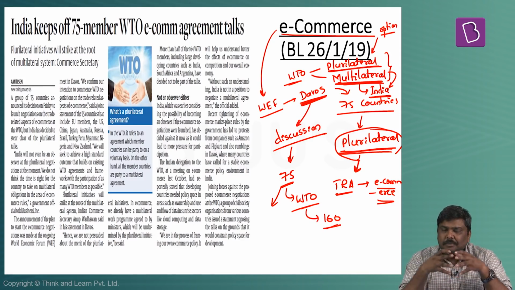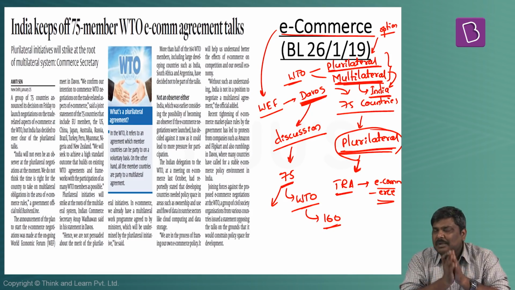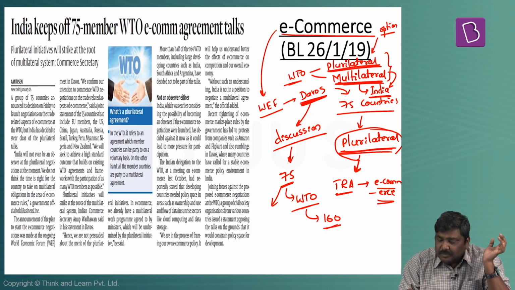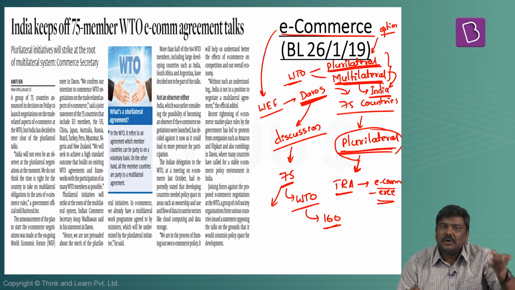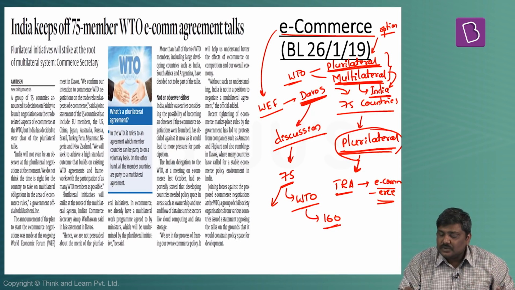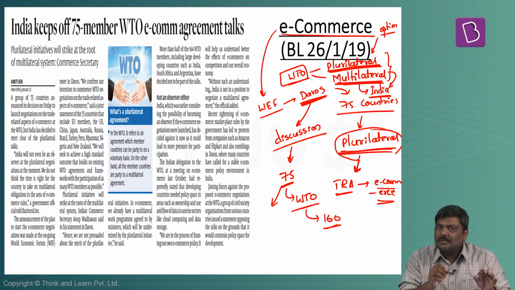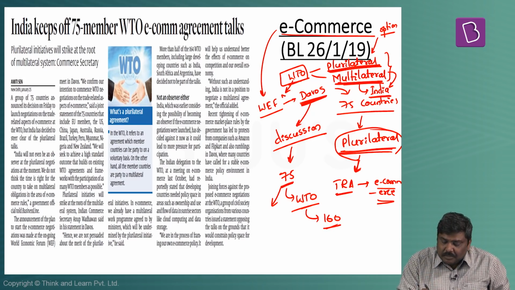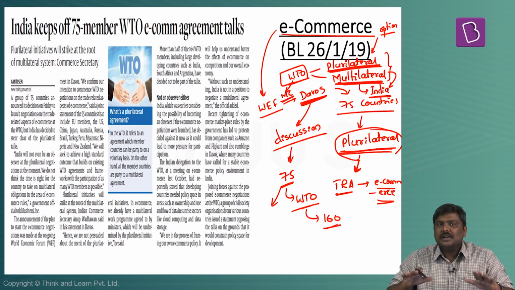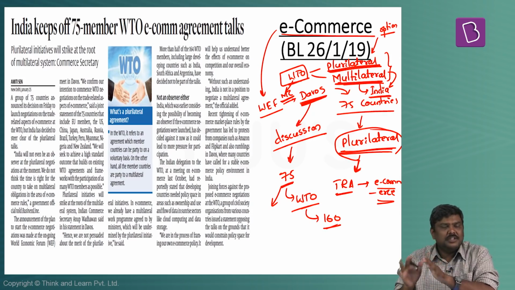That is, a plurilateral agreement will be done by certain members within the whole WTO community. But please understand, these kinds of agreements by default are not imposed on those countries which were not part of this particular agreement. Because any agreement which has to be implemented under the WTO guidelines has to be consented by all the member countries. That is, all the member countries will have to agree with this particular agreement.